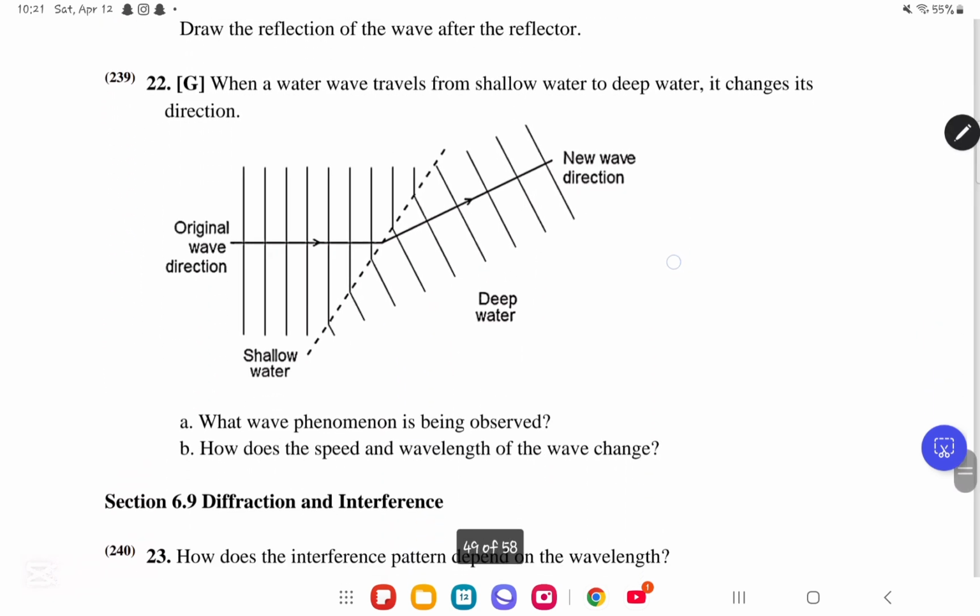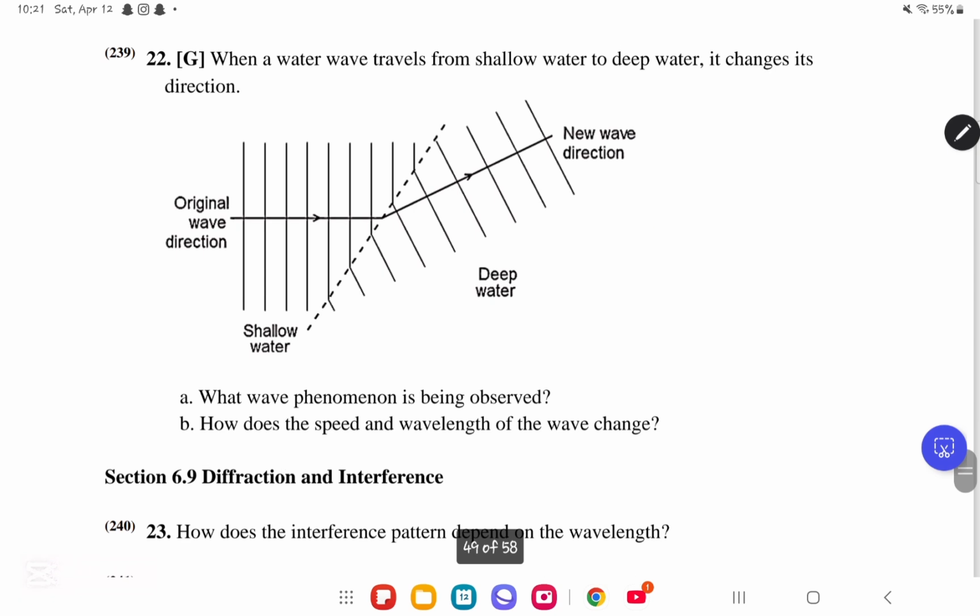We now move on to CQD number 22. When a water wave travels from shallow water to deep water, it changes its direction. What phenomenon is being observed? This is first of all wave refraction. How do we know? Because it's going from shallow water to deep water.